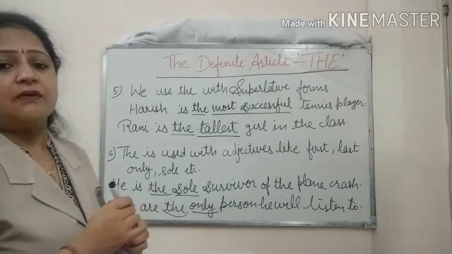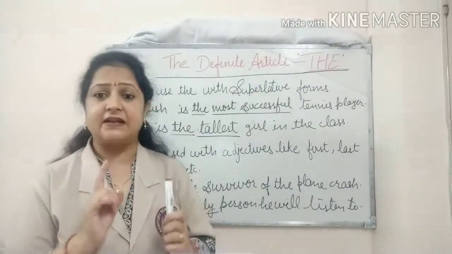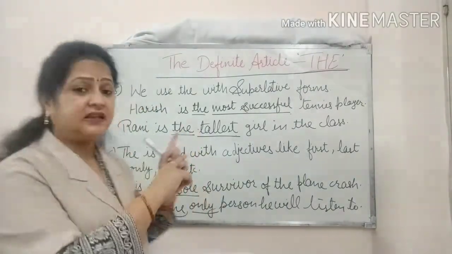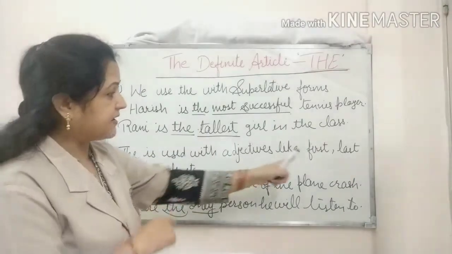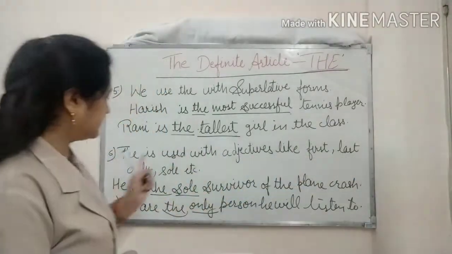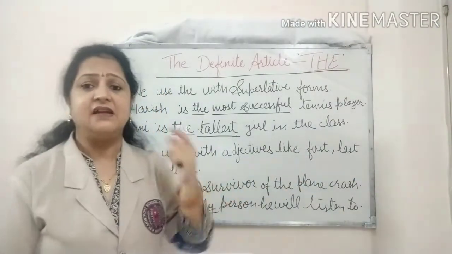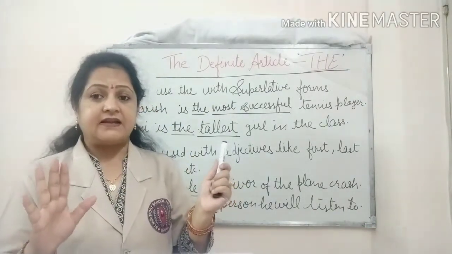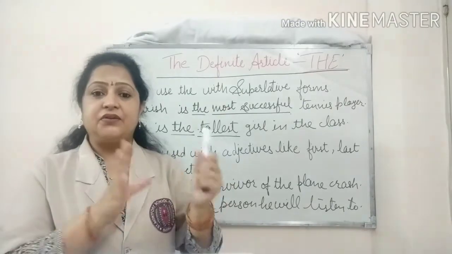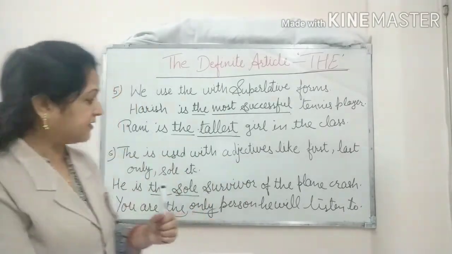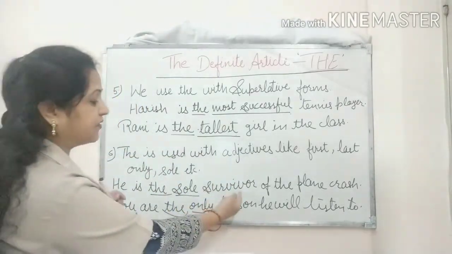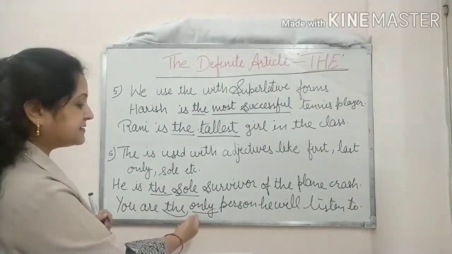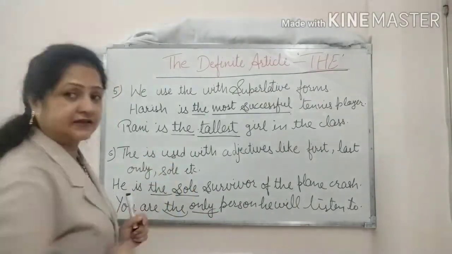But remember that when any of these words, first, last, only, sole, etc., are not adjectives, that means they don't come before a noun, we normally don't use the. Here sole is coming before the noun survivor, only is coming before the noun person.